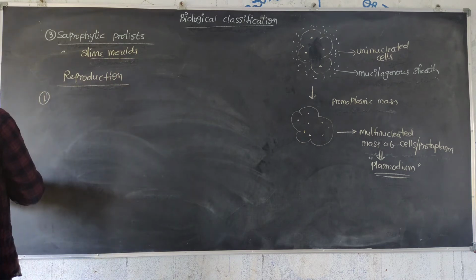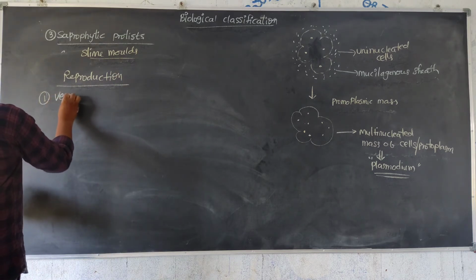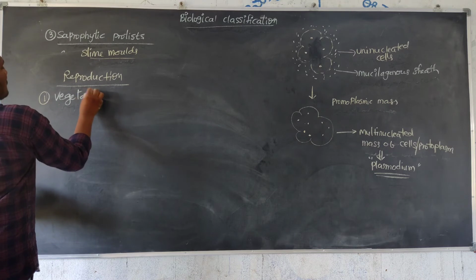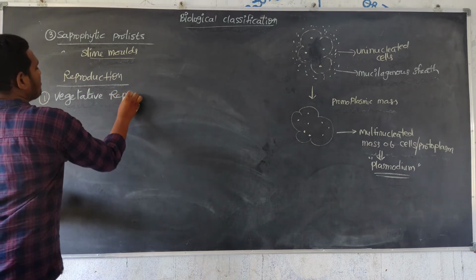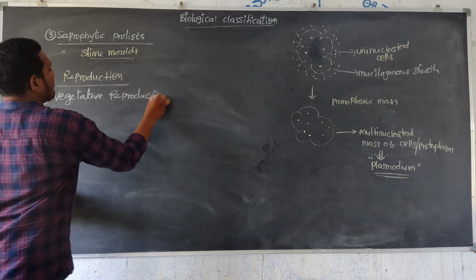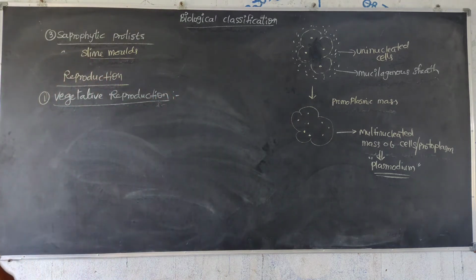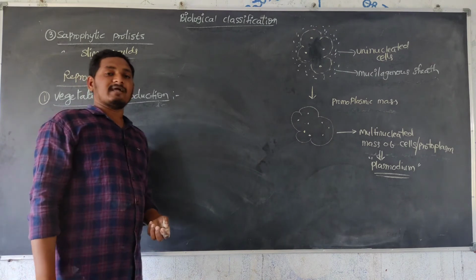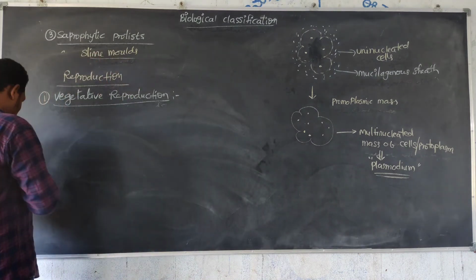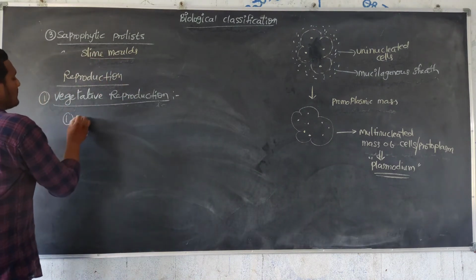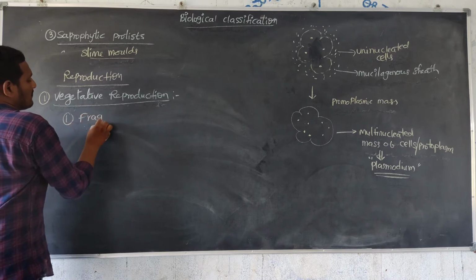The first reproduction method is vegetative reproduction. Vegetative reproduction is mainly done by two methods: one is fragmentation and the other is sclerotia formation. The first one is fragmentation.